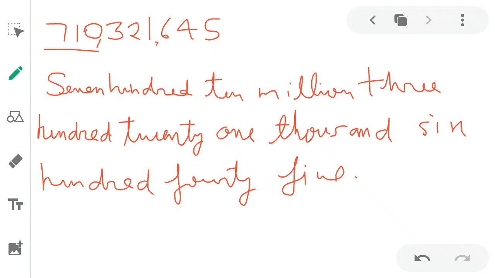In the international system and in the Indian system, 1, 10, 100, 1,000, 10,000 is the same. But after 10,000 in the Indian system, lakhs will come. But in the international system, 100,000 will come. Okay.